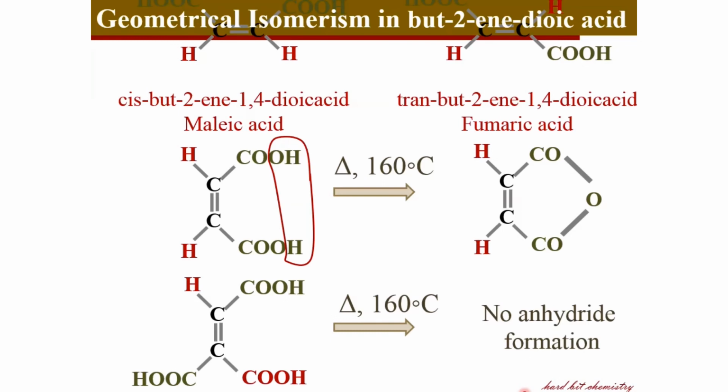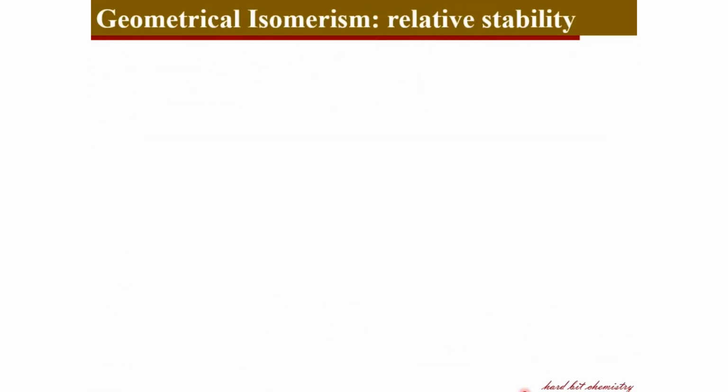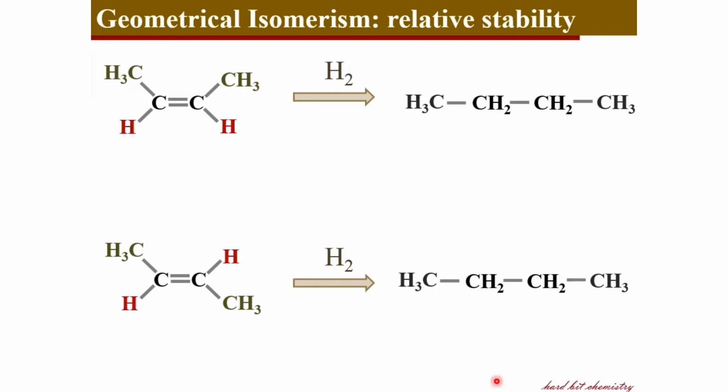And now let's check the relative stability of the cis and trans isomers. Here we've got 2-butene, the cis form on the top and the trans form on the bottom part. If we consider the hydrogenation reaction, both the cis and trans forms undergo hydrogenation to get the same product, butane. But if we consider the enthalpy of hydrogenation, we can see that the reaction is exothermic. That is, the cis form undergoes hydrogenation by losing 120 kilojoules per mole of the compound, whereas the trans form undergoes hydrogenation by losing only 115 kilojoules per mole of the compound.